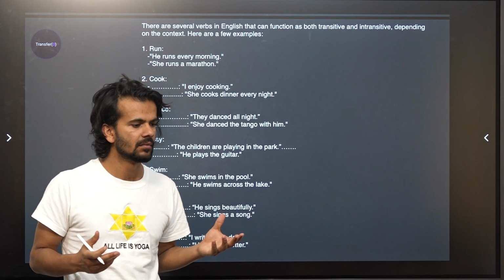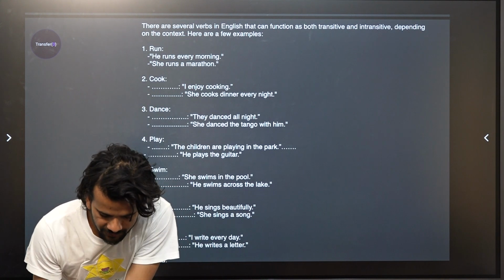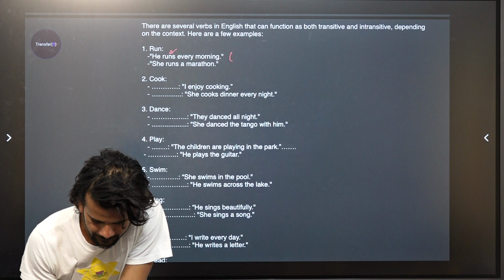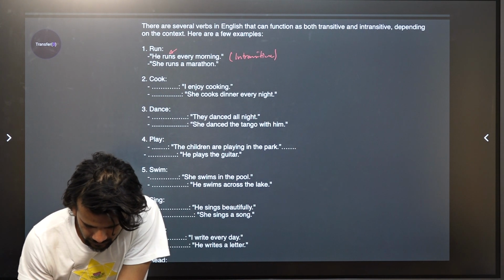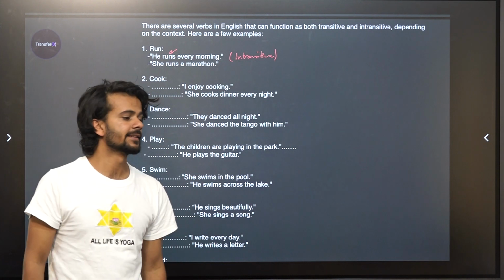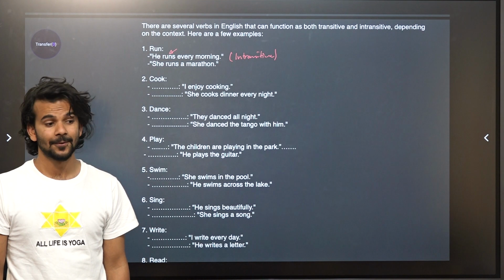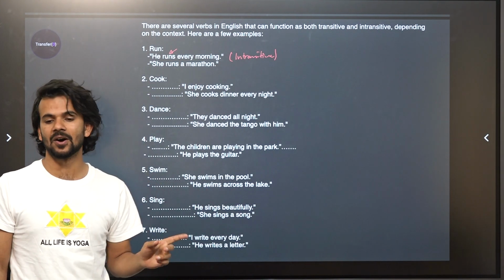What is he running? He is just running in the morning, right? So therefore, it's not taking an object. So therefore, it is intransitive. But in the next sentence, she runs a marathon. What is she running? She is running a marathon.